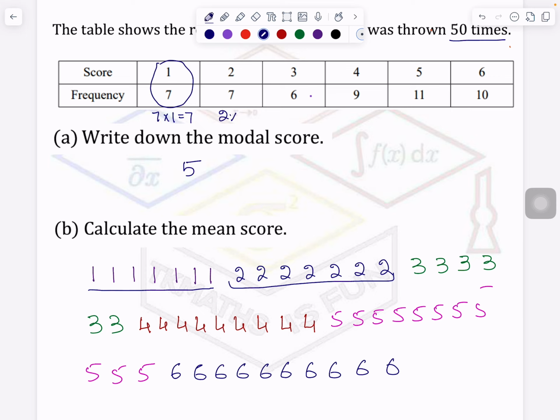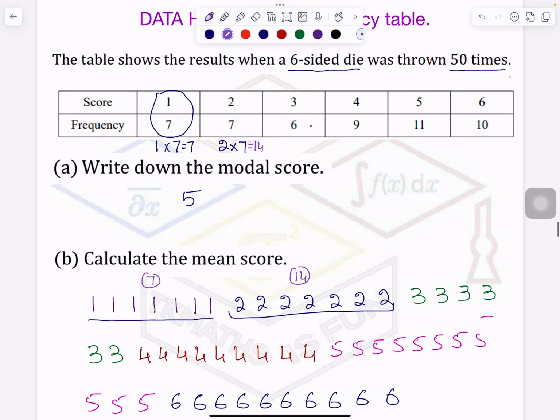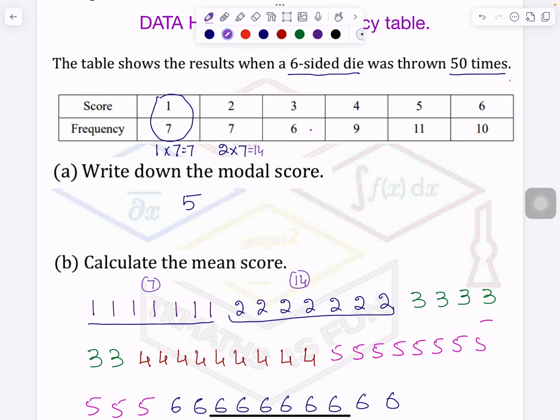No problem. Let me write data and then frequency, in the first case also in the same way, so that we can follow the same method. So it is data multiplied by the number of times it is appearing. So 7, and 2 times 7 is 14. So the sum of this is 14, the sum of this is 7. We are scoring how many times it appears, adding up all the scores.